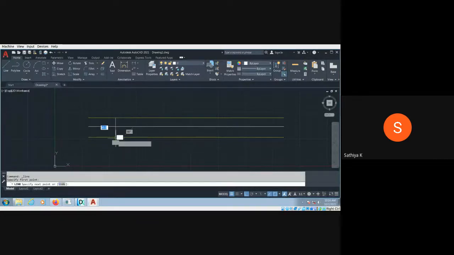Okay, it should be perpendicular. What did we use offset for? Offset is for copying the same object with some distance. Okay, sir. Okay.